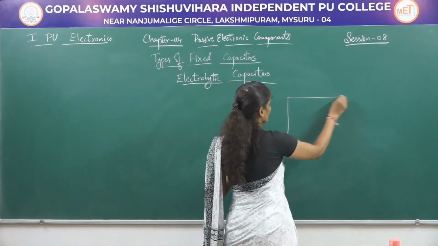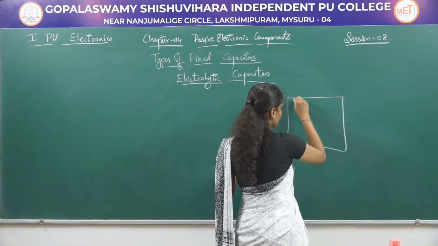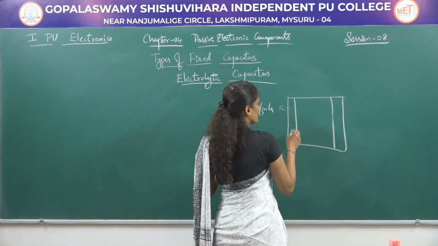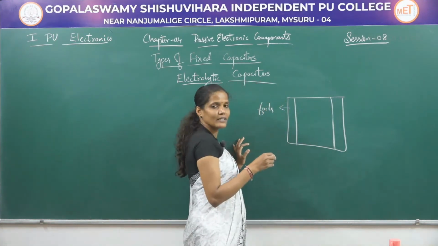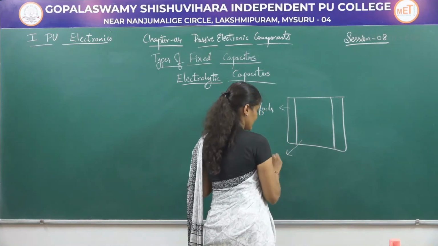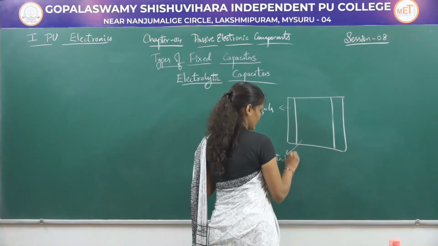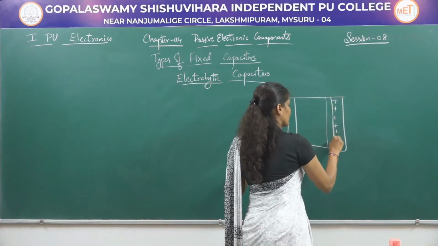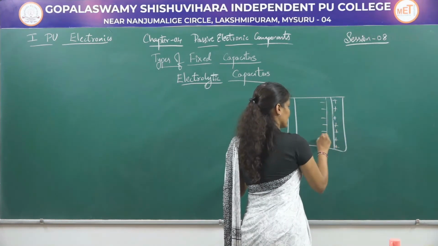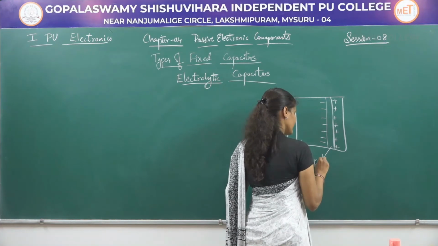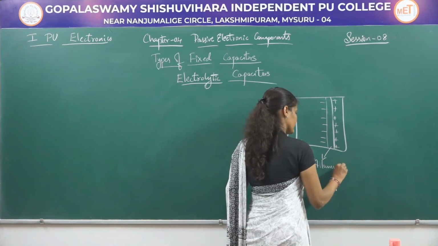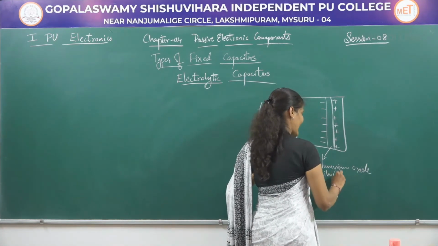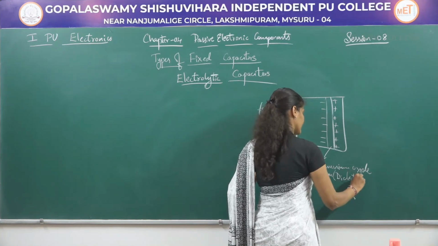Coming to the construction of these electrolytic capacitors, we will be having two aluminum foils. These are the aluminum foils, in between which we are going to place electrolyte. So this is the electrolyte, and here we will be having aluminum oxide film which acts as a dielectric.